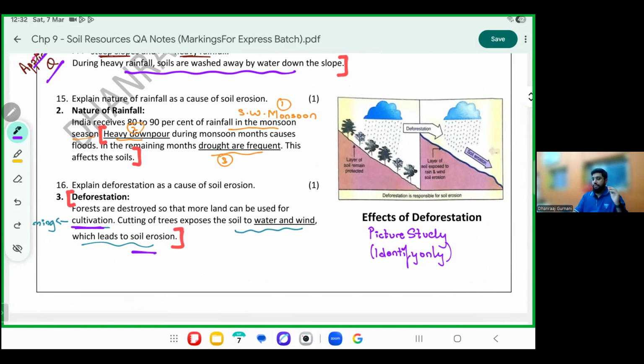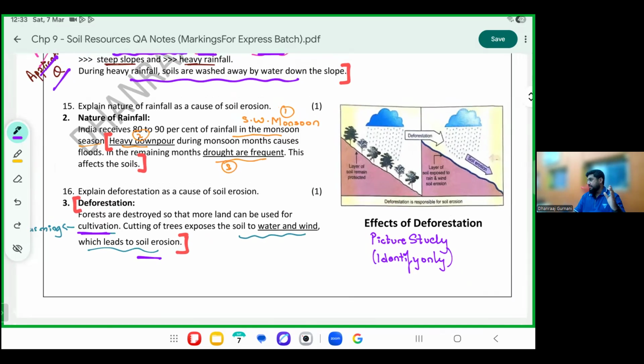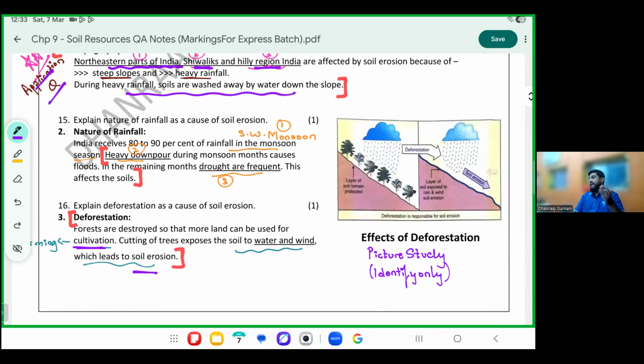One thing I want you to bring to your notice, very important: unlike history, this year geography points are very small in size. The size of the points is not very big. That means the points you learn have to be conceptually very clear. Once again, revising topography: Shivaliks, Northeast India and hilly regions, where topography causes erosion. So they can ask you both ways. Explain topography as erosion, or these are the places, identify the erosion area.